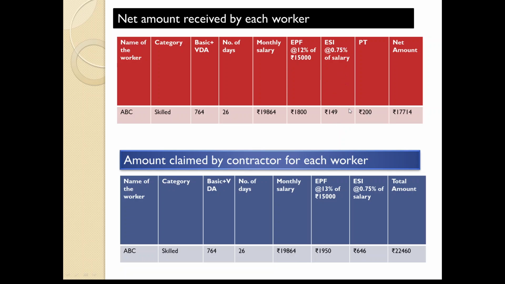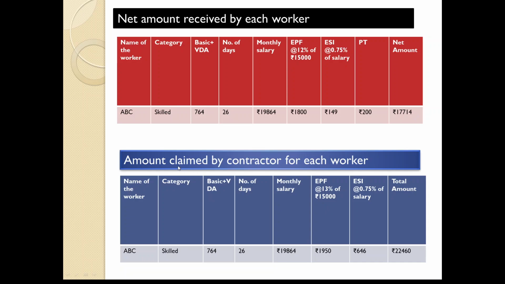Okay, though this part is not at all concerned to our billing department. Why? Because we just focused on only this part. Still we need to verify this also. As a principal employer, we need to verify. Even professional tax, he is deducting professional tax means, yeah, we need to ask them, show me the proof of deposition of professional tax. And for these two, he anyway has to show the proof along with these two. Okay, so net amount to be received by each worker should be verified.